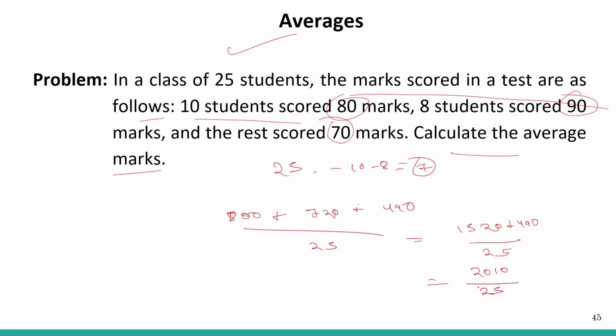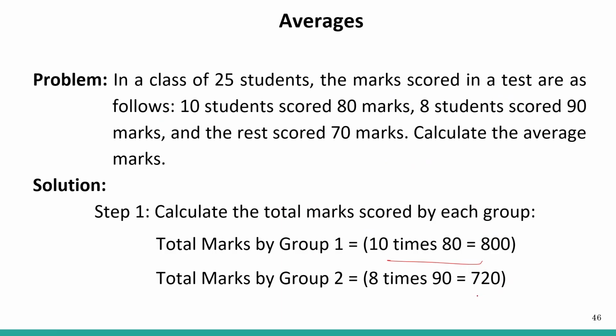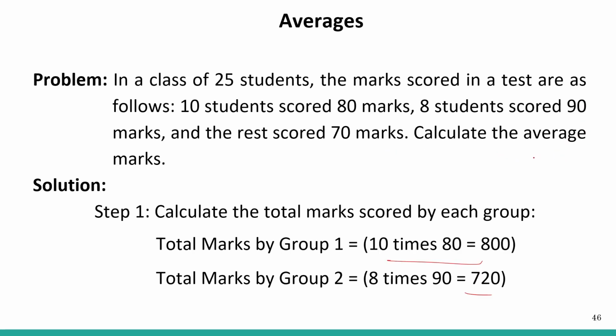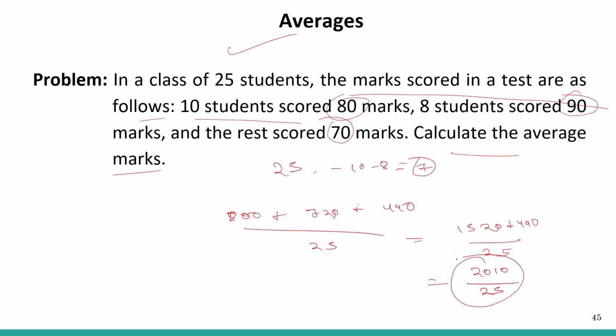So it is 2010 by 25. So this is 800, 720, and the remaining is 7 students, since 25 minus 18 is 7, right? So 7 into 70 is not 350. This is 490. So the answer will be 2010 by 25. So this is the final answer.